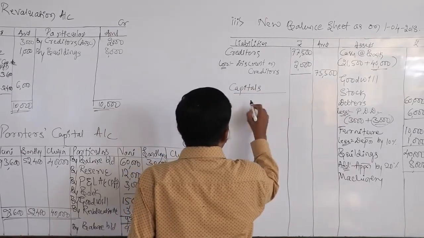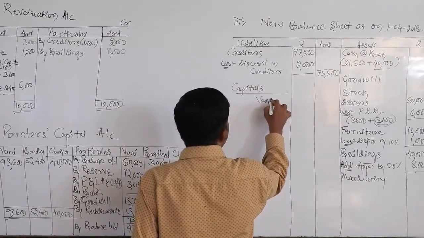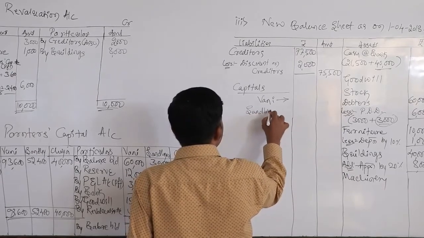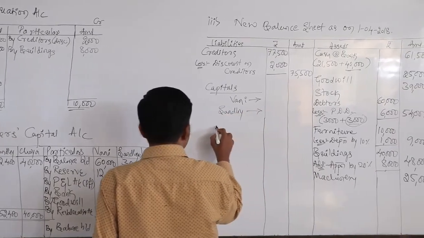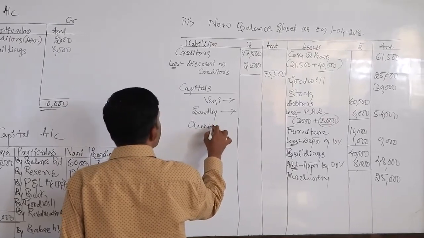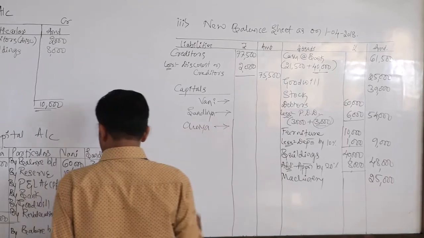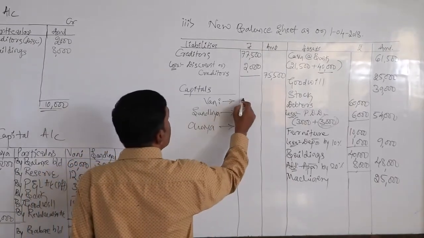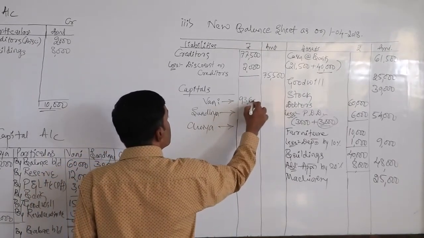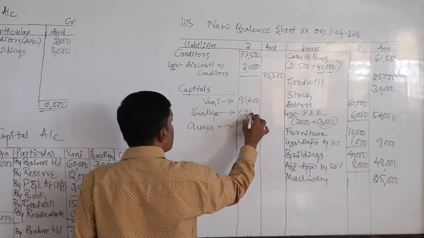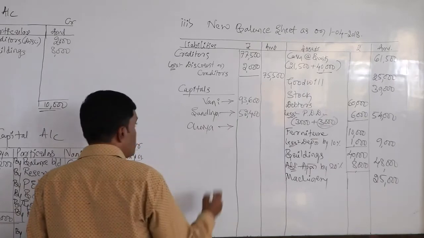Capitals of Vani, Sandhya, and the last partner Chaya: 93,600, 52,400, and the last one is 40,000.